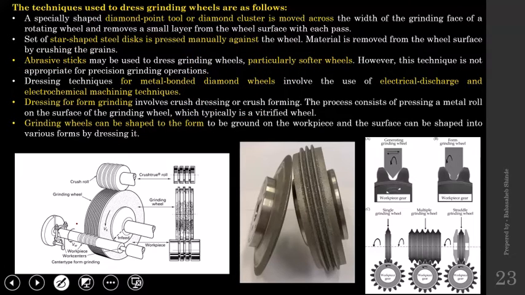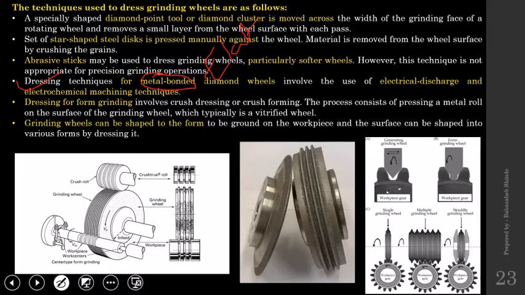Now these things are applicable for the bonds other than metallic, but when you are using metallic bonded wheels, the fourth technique will be applicable. Now from the name itself we can get that metal bonded means it is going to have electrical conductivity. Other than whether resinoid bond is there or vitrified bond is there, those are electrically non-conducting bonds or insulating bonds.